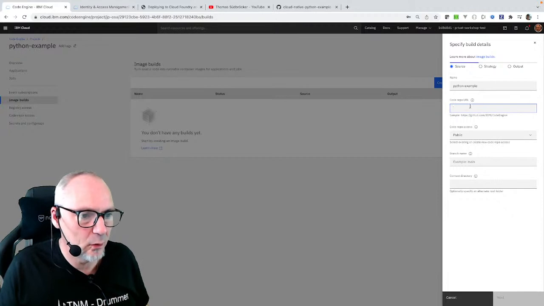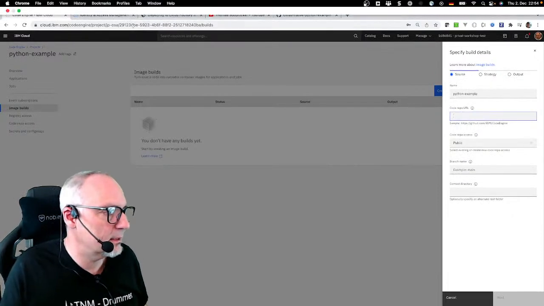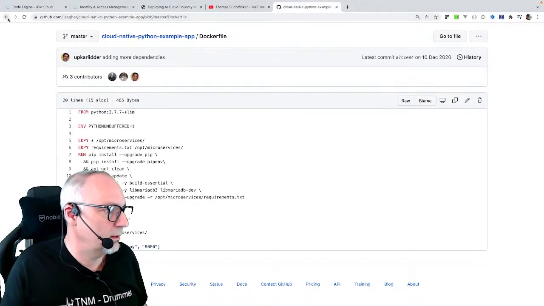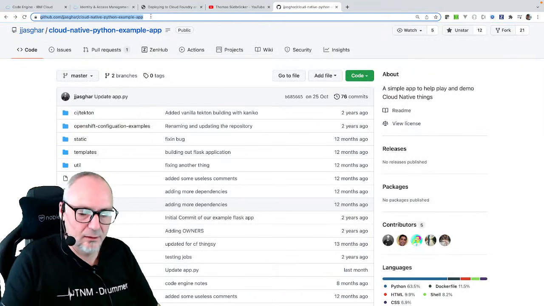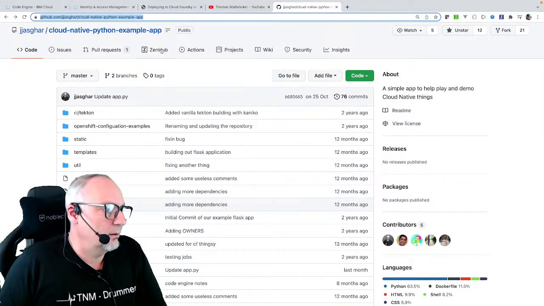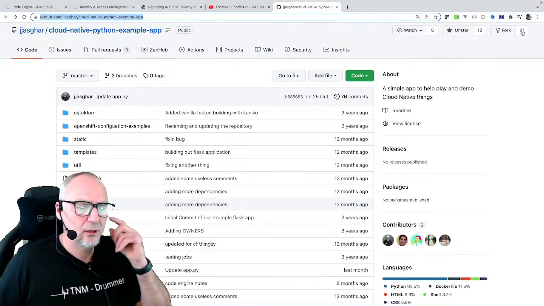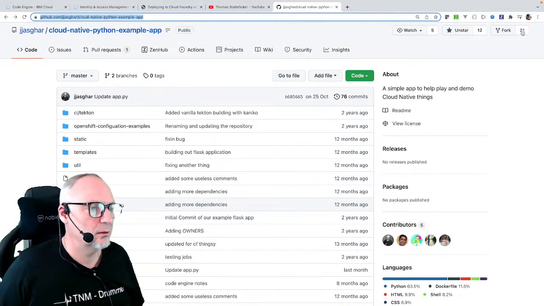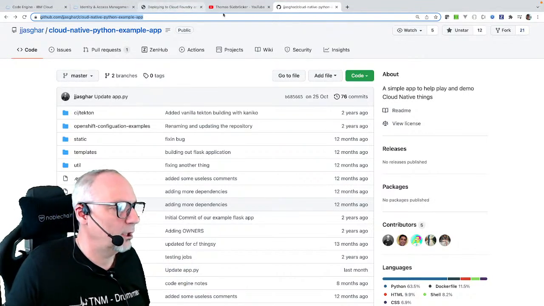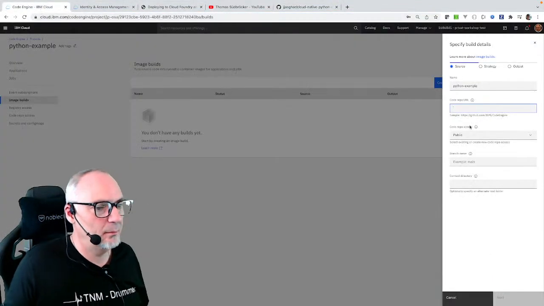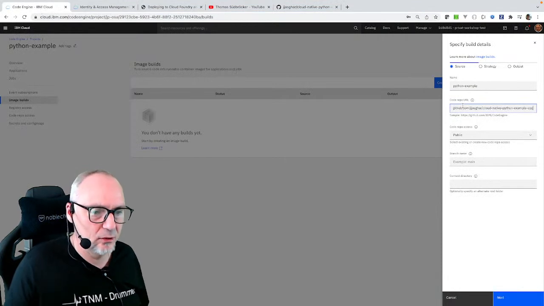And now we're going to use this GitHub URL. I could also create a fork, but I don't want to change anything. I just leave it as it is, so it's really only about deploying that application.